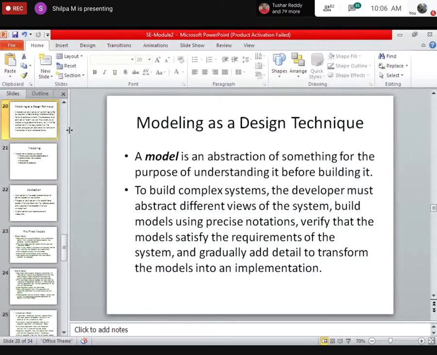We come up with a model, right? Why? Because we want to see how before we start with something. There are advantages. We want to check whether it is actually possible to build, and what may be the problems. So a model is an abstraction of something. Based on what we have understood, we come up with a model before actually implementing or building it.